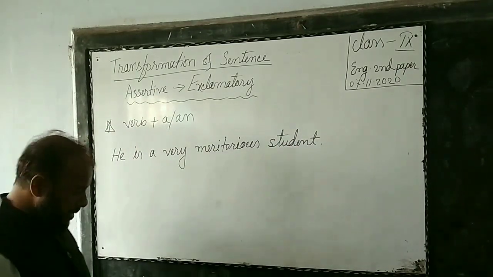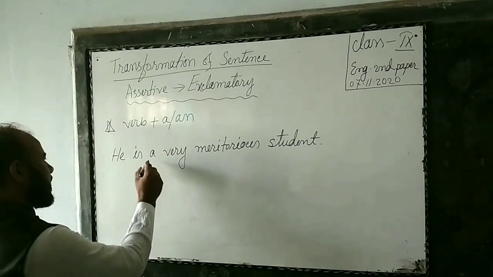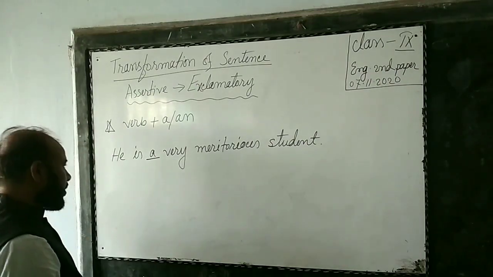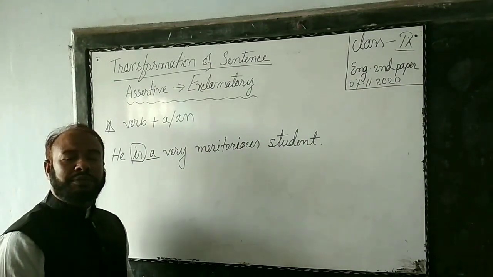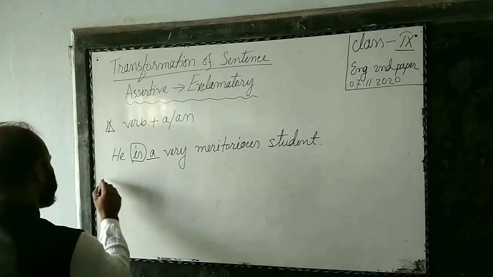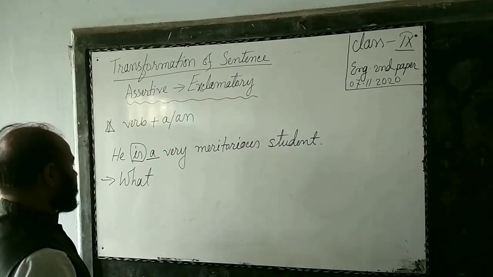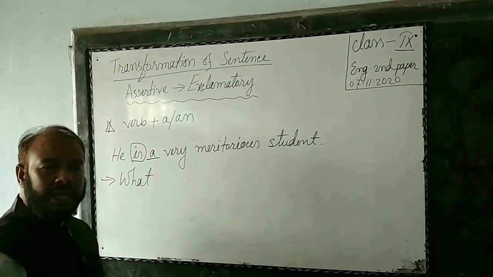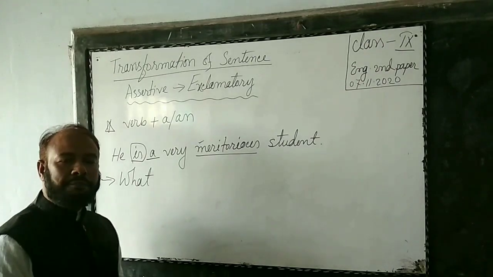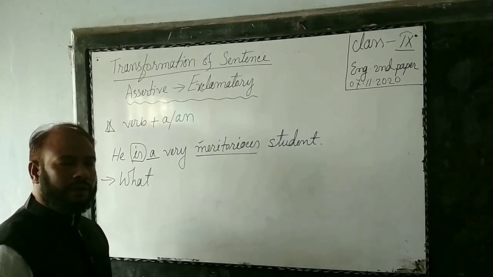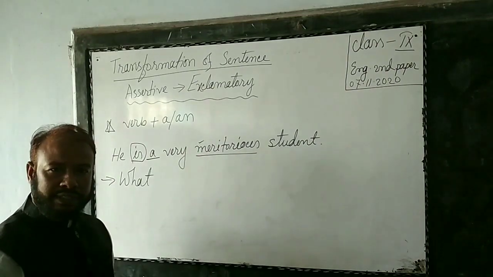Dear students, here the sentence is, he is a very meritorious student. Here, a is available after verb is. That's why what will be used at the beginning of the sentence. After what, a or an will be used. Here the first letter of the adjective meritorious, m, is a consonant.